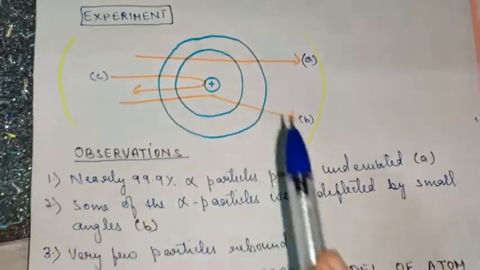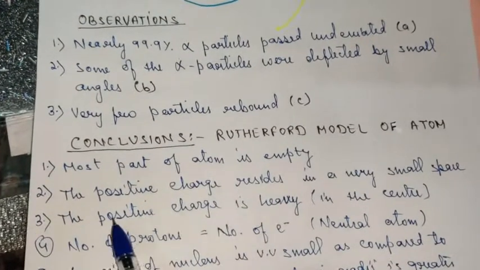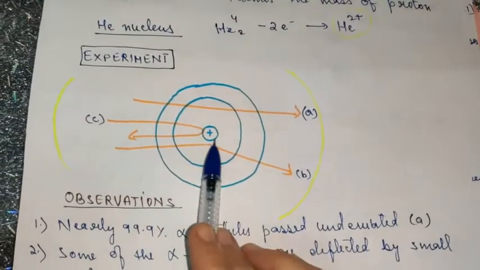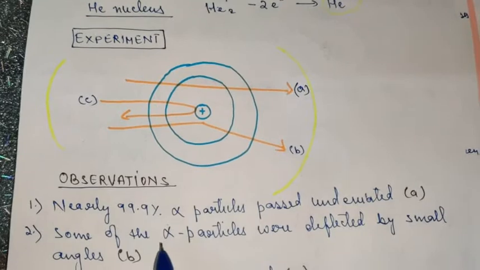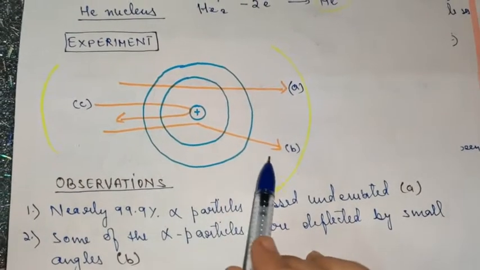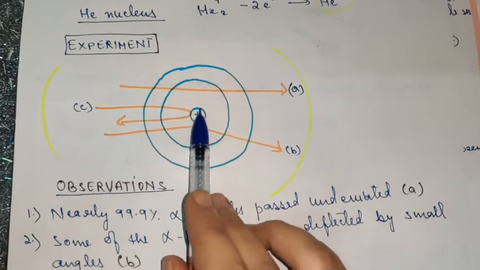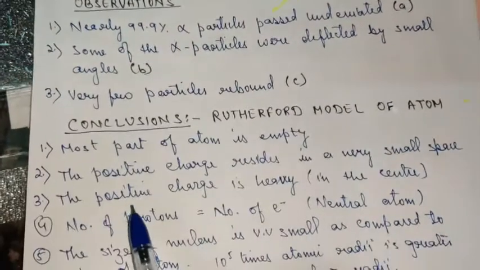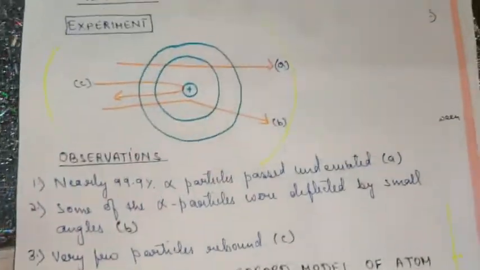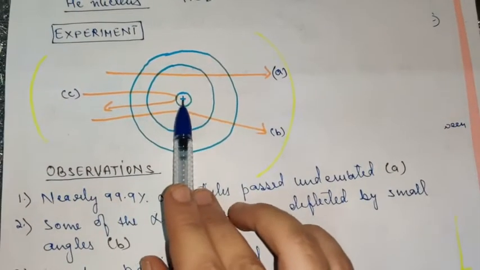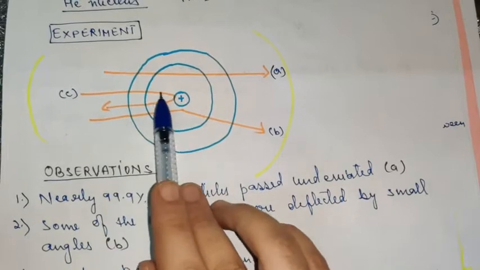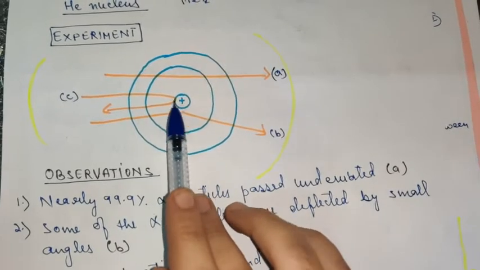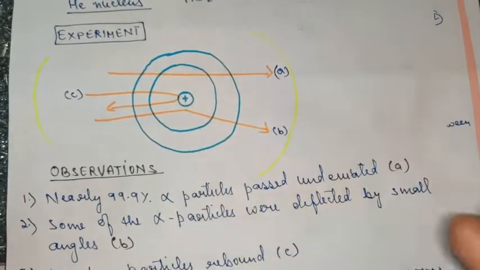It is empty. Then the second was that the positive charge resides in a very small space. That is why some of the rays underwent little deviations. Why? Because positive and positive will repel each other, so it will get deviated at small angles. Then at last, the positive charge is heavy and located in the center. It is present in the center because the rays which were passing through the center were rebounded like this, and this indicated that the positive charge is located in the center and it is heavy.